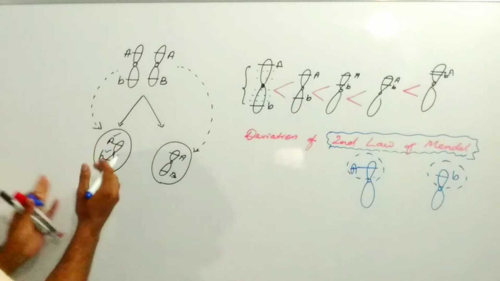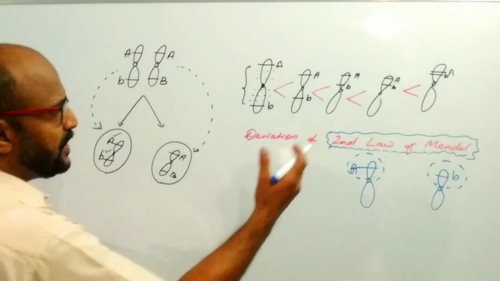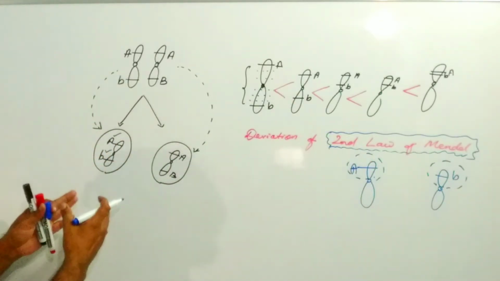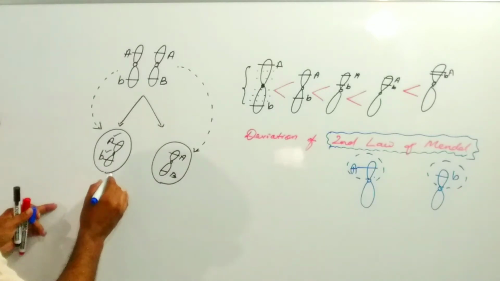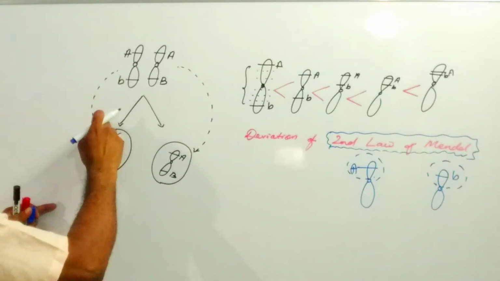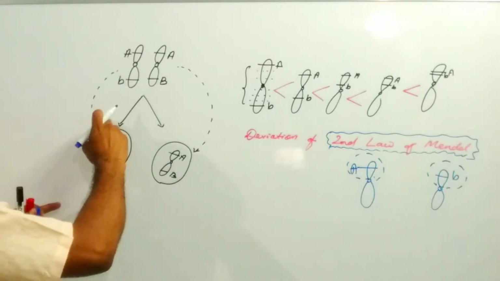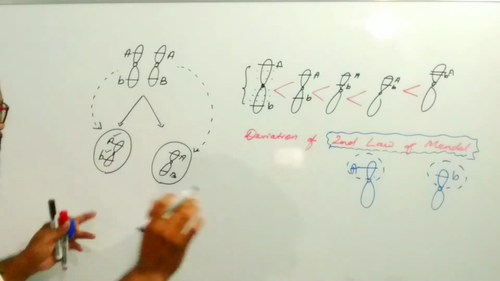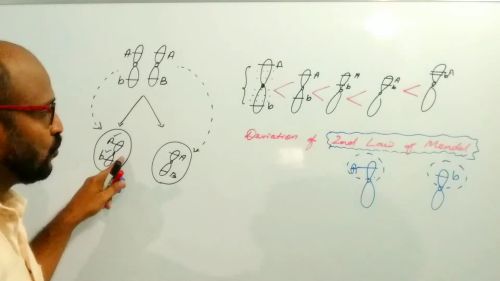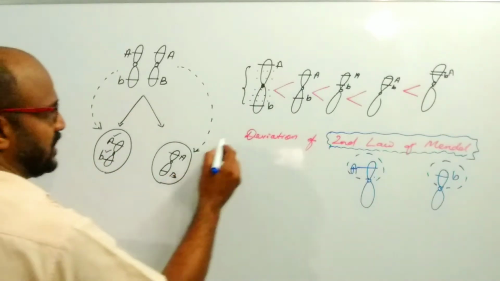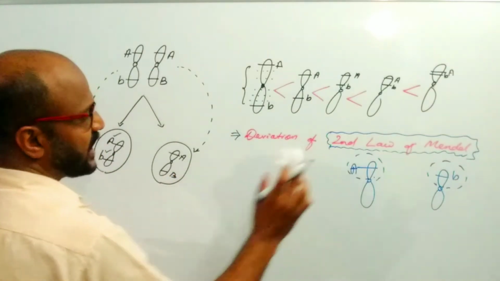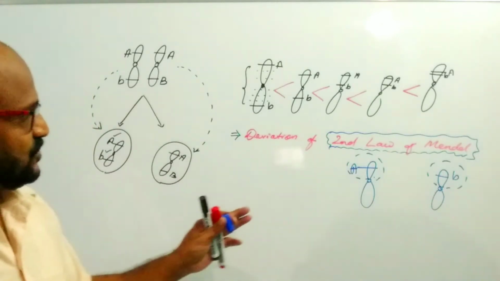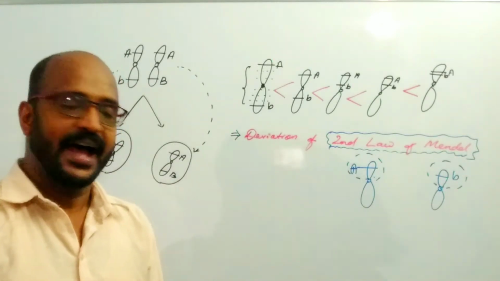They depend on each other. That's why the law of independent assortment is not applicable here. So at the time of transmission, both genes are transmitted along with the movement of the chromosome. That's why it is known as the deviation of the second law of Mendel, the law of independent assortment.